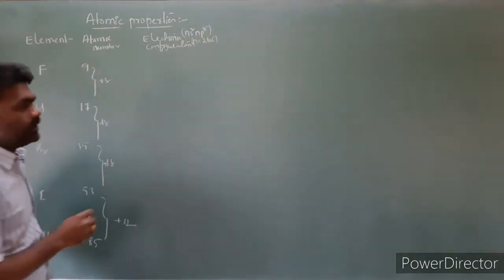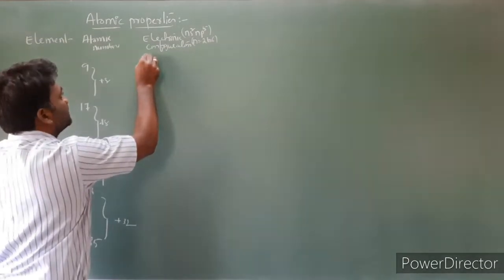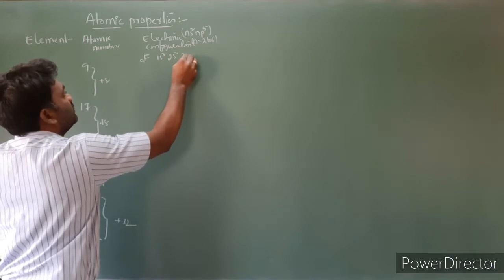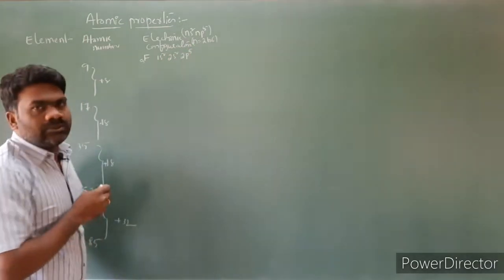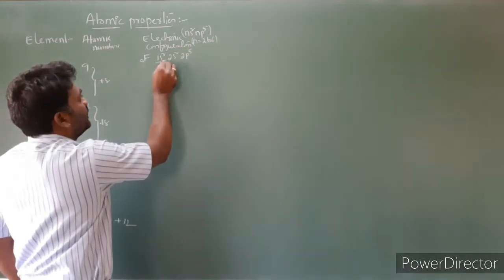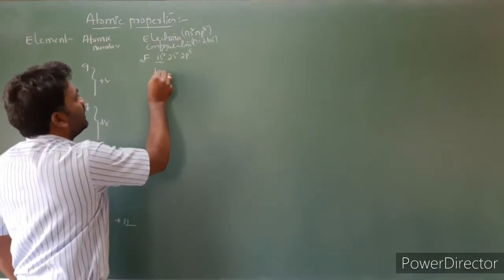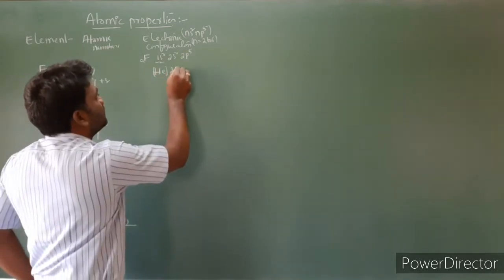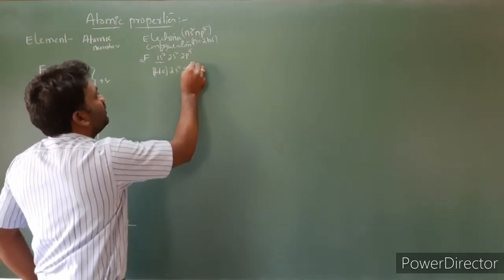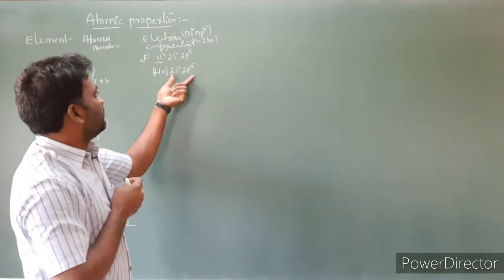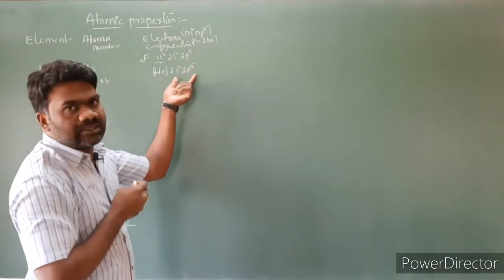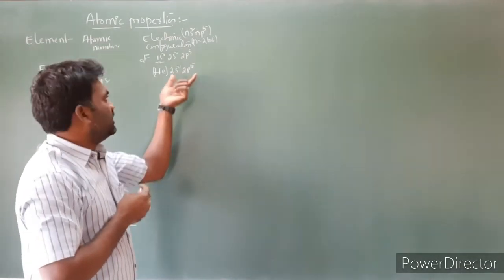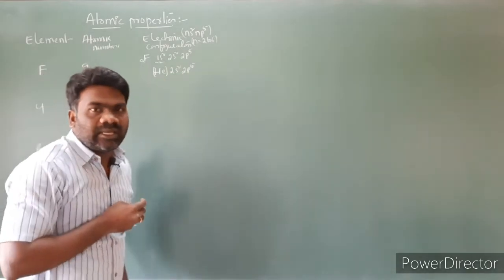First element is fluorine. Fluorine's atomic number is 9. Its electronic configuration is 1s2, 2s2, 2p5. In the place of 1s2, I am taking helium, so we can directly write helium. Helium's electronic configuration is 1s2, and the remaining is 2s2, 2p5. So in the valence shell we have 2 plus 5, 7 valence electrons. In every group 17 element, in the valence shell there are 7 valence electrons.